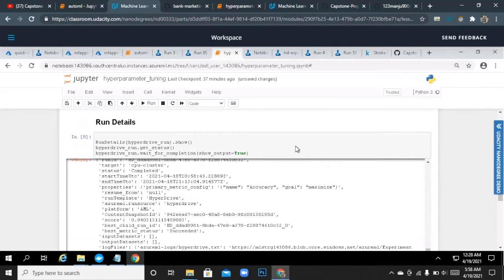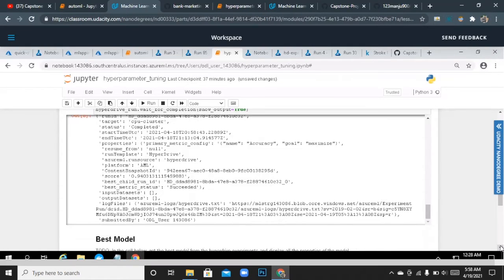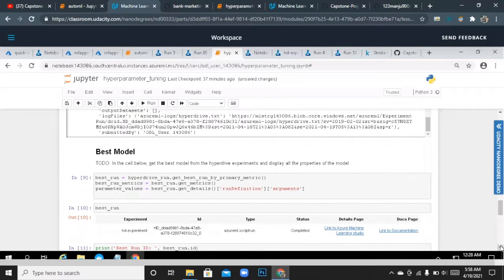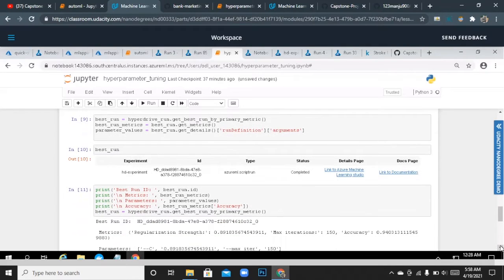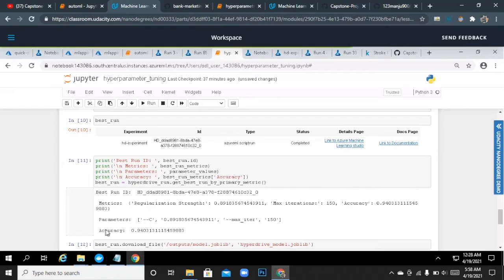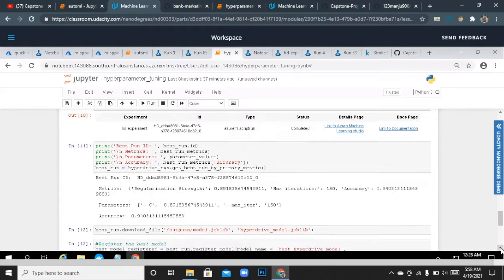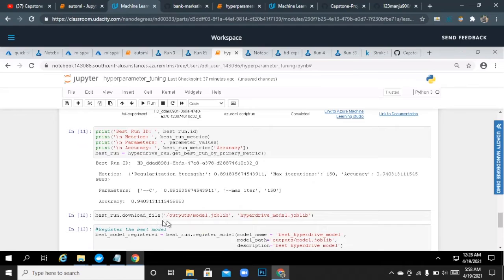I've submitted the run details and then accessed the best model, which you can see over here. It is with the parameters of C as 0.89 and maximum iterations as 150, and the accuracy is 0.94. And then I have downloaded this model using the pickle module.